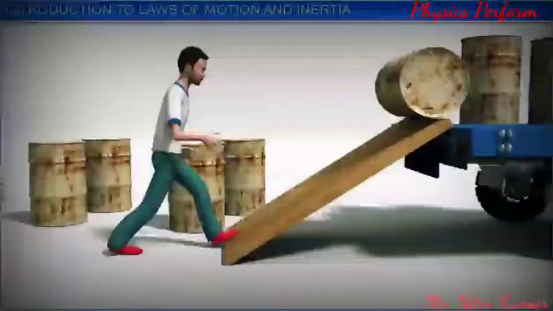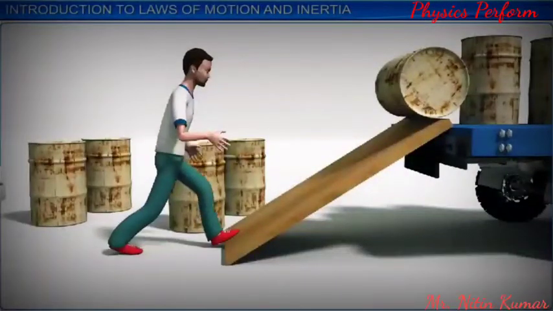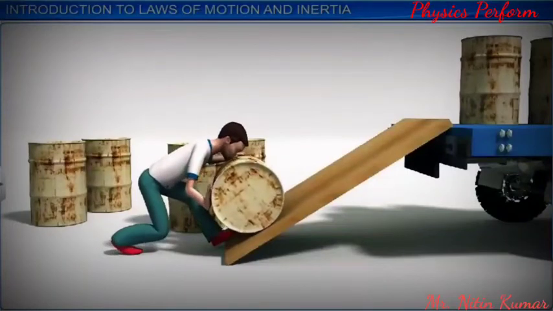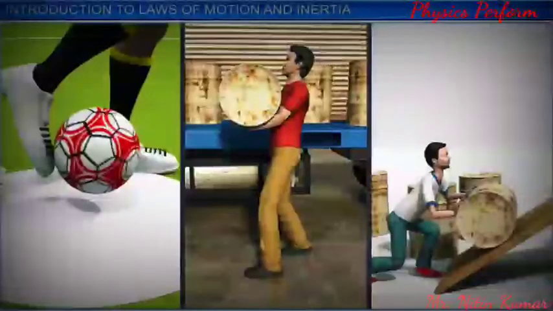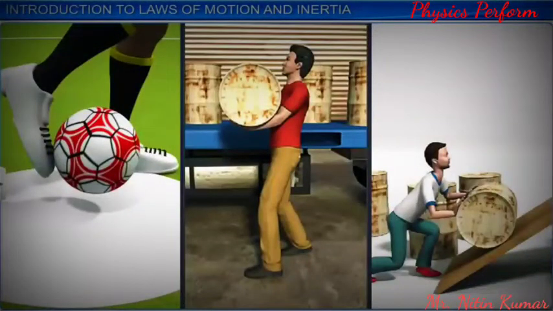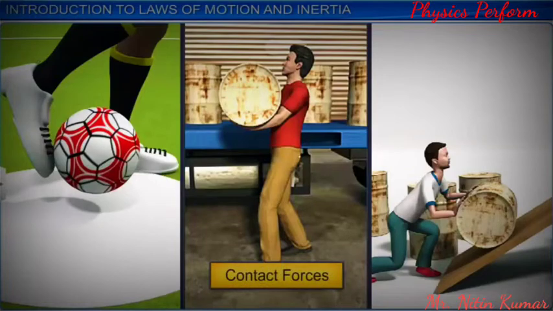In this case, the barrel has a tendency to move faster, but is being restricted by a force due to an external agency. In all these examples, the external agency applying the force was in contact with the object in motion. Hence, these forces are known as contact forces.